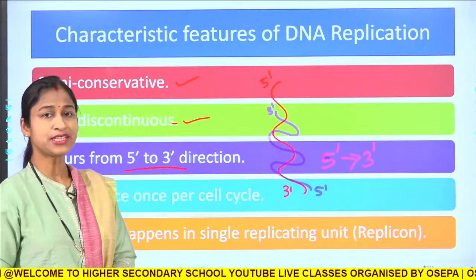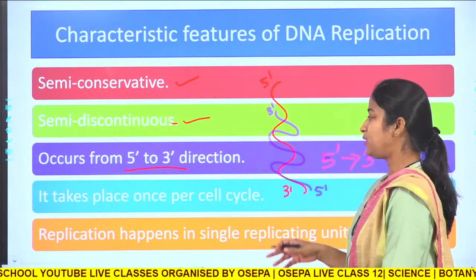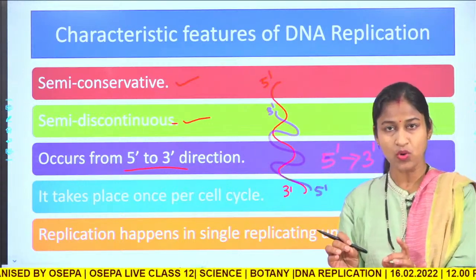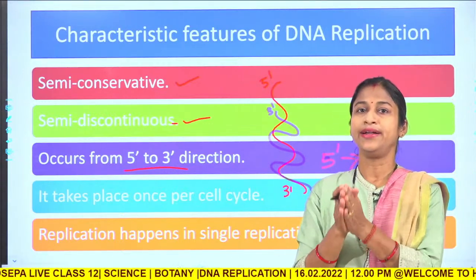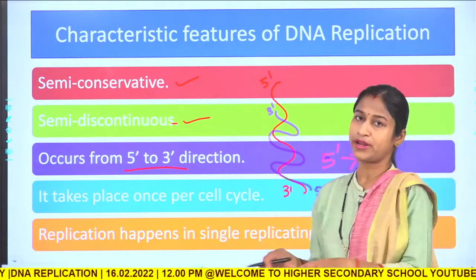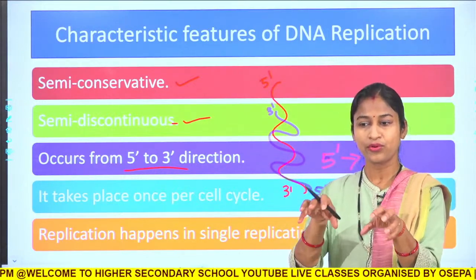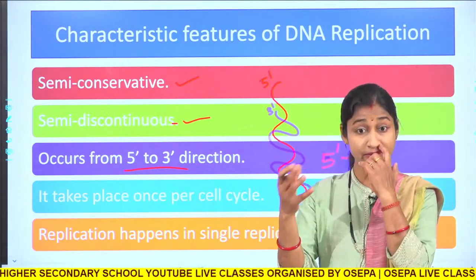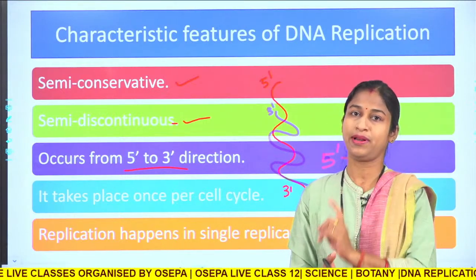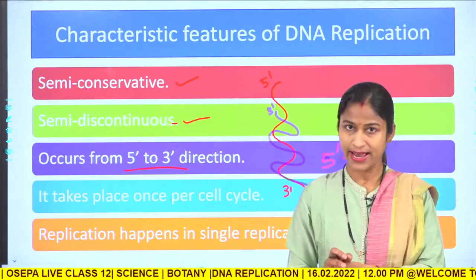Now, next it takes place once per a single cell cycle, as you know. As I told you, during the S phase only the DNA synthesis occurs, it doubles the content of DNA, after which you will get the duplicated DNA content, and this content will be halved and given to 2 daughter cells in equal amount. So, that is why DNA replication happens once during a single cell cycle.